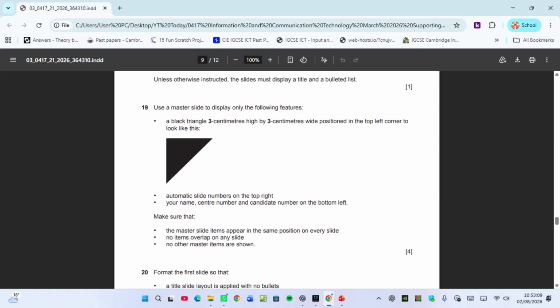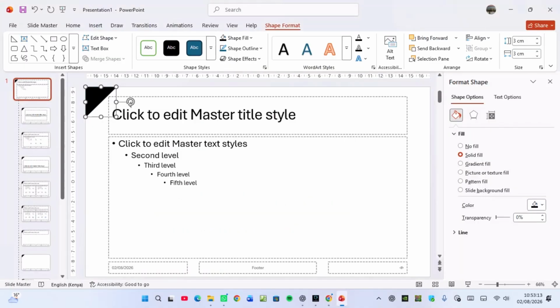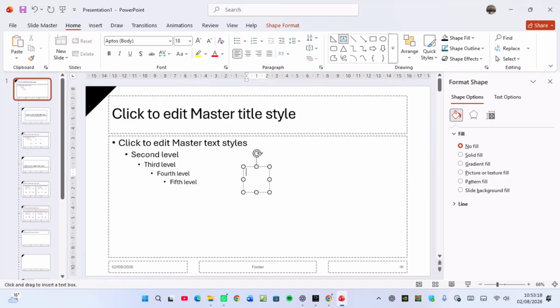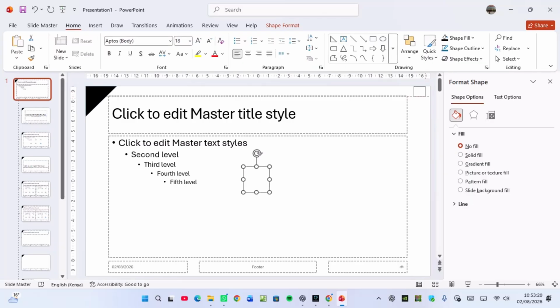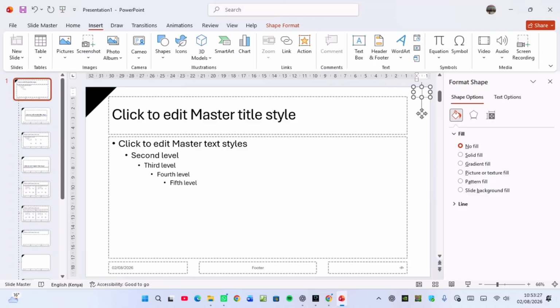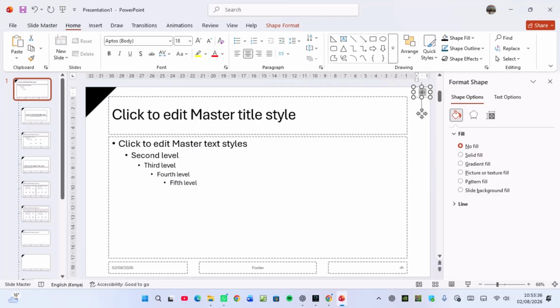So that one is already there. Automatic slide number on the top right. So I need to go to insert. Then I take a text box. I draw a small box on the top right. I center the cursor. And then still on insert, I'll look for this part here. It's called insert slide number. And then I can highlight it. I enhance it under home. I just give it maybe bold. Yeah, so I've already enhanced it.